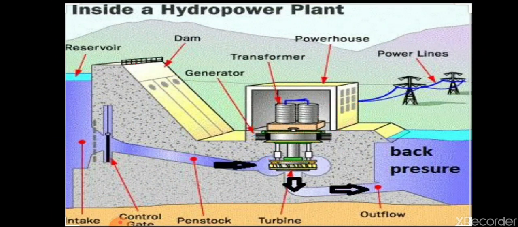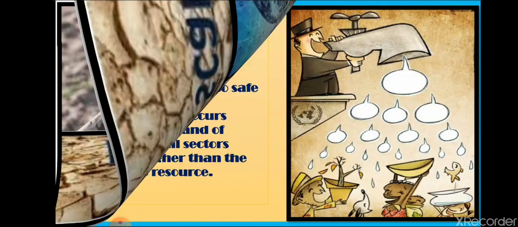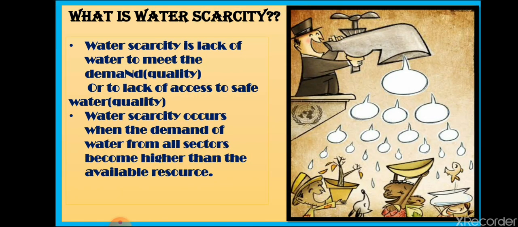Now we are going to learn about the scarcity of water. So, scarcity of water, what do you mean by this? Scarcity of water means two things. The quality of water is also reducing, and the quantity, here it is quantity. The first one will be quantity. The quantity of water is also reducing, and the quality of water is also reducing.